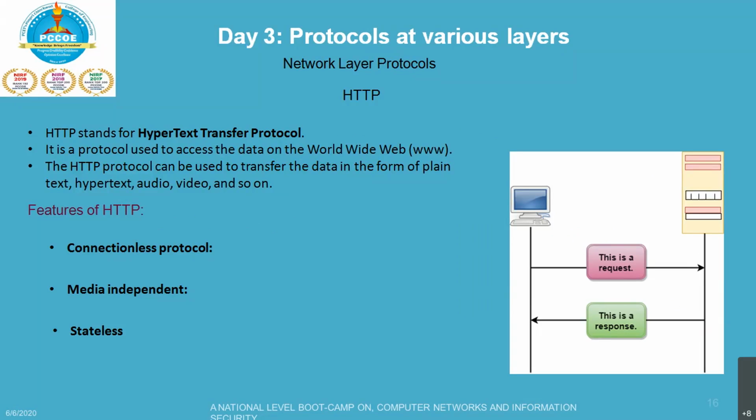Why is it called the Hypertext Transfer Protocol? Because of its efficiency, which allows us to use it in a hypertext environment where there are rapid jumps from one document to another document. That is one very nice example of it.